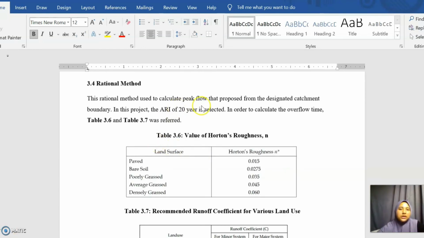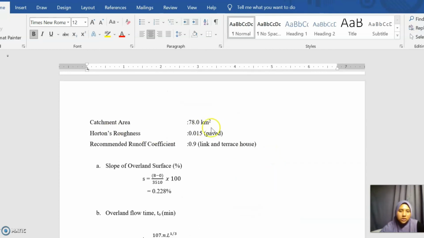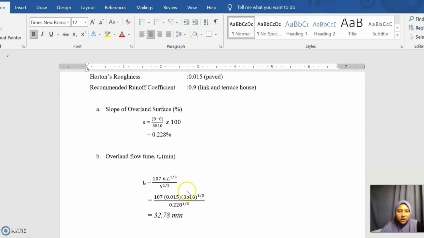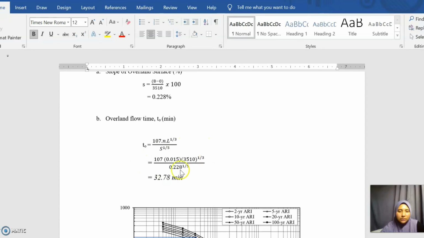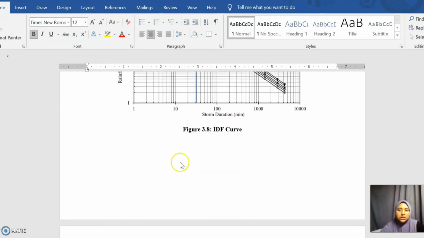Next, we'll calculate the peak flow by using the rational method. So this is table 3.6 showing the value of Manning's roughness. We choose paved land surface, which is 0.015, and for the recommended runoff coefficient, we choose lawn and terrace over 10 years, which is 0.9. So the catchment area is 78, with the roughness and recommended runoff coefficient like the table I have shown before. The slope of the upland surface is 0.228%, and the overland flow time is 32.78 minutes, and we will transfer it to the IDF curve, and we get the rainfall intensity, which is 150.